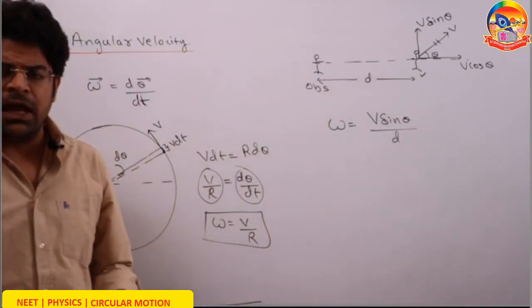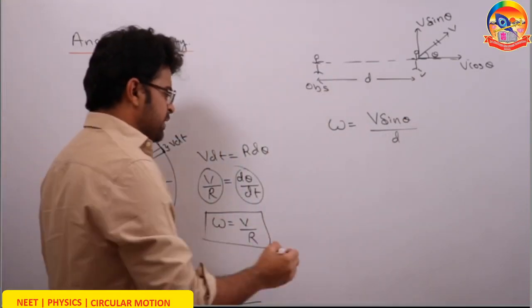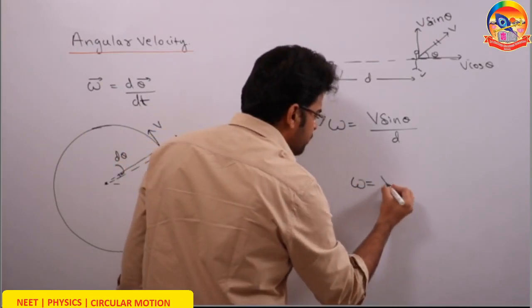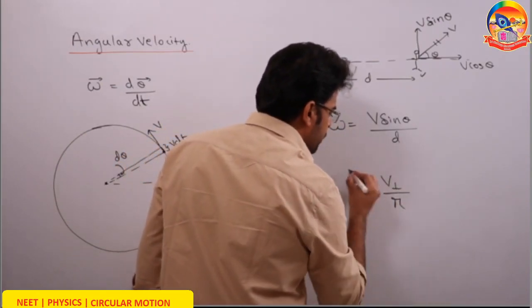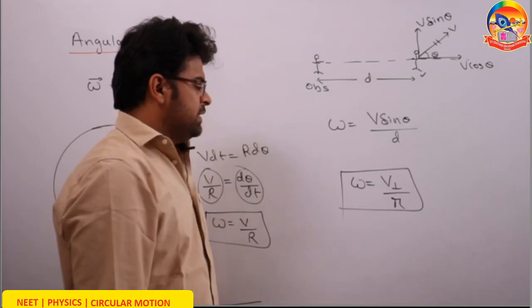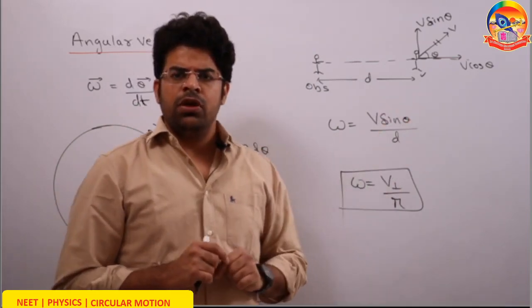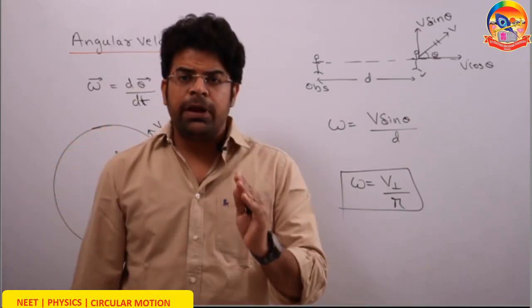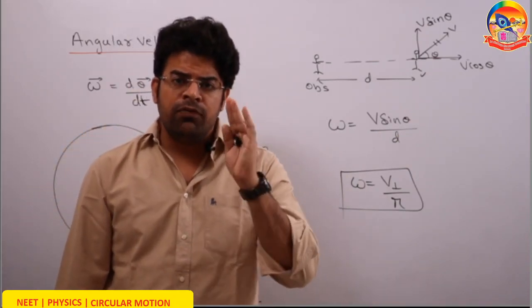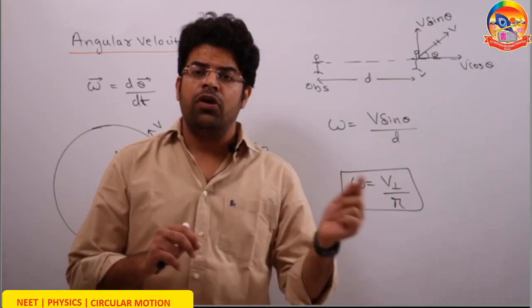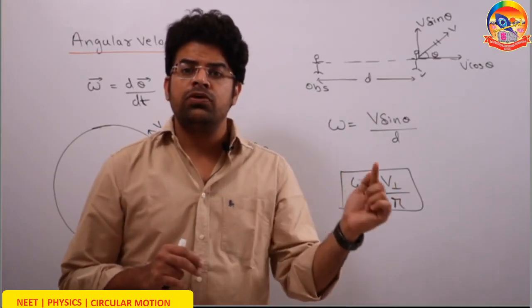As a matter of fact, I always tell students to remember omega as v perpendicular by r. What is r? The distance between the observer and the particle whose angular velocity has to be written. What is v perpendicular? v perpendicular is the component of velocity of the particle relative to the observer, perpendicular to the line joining them.